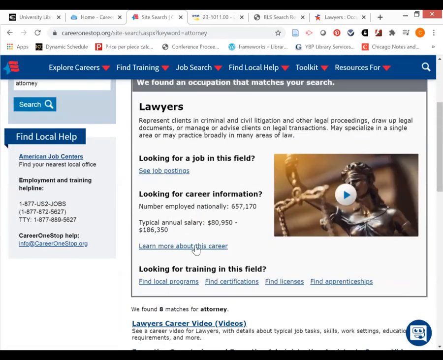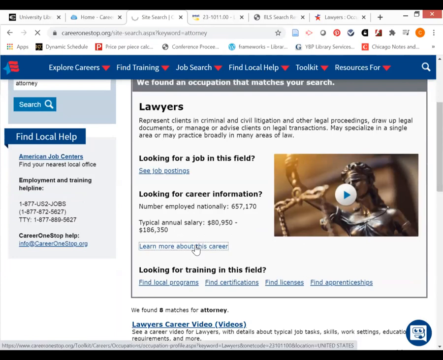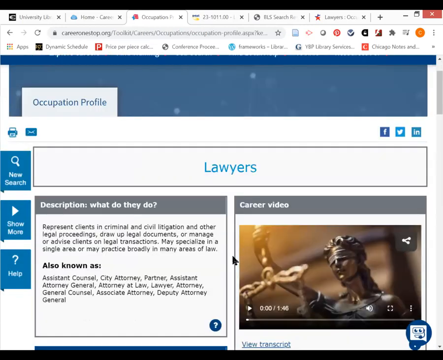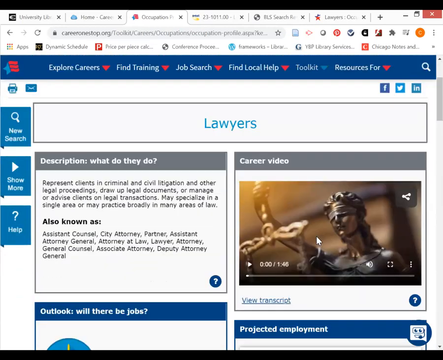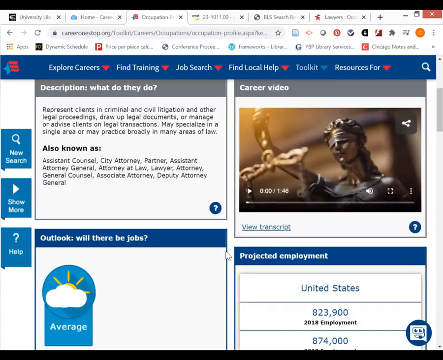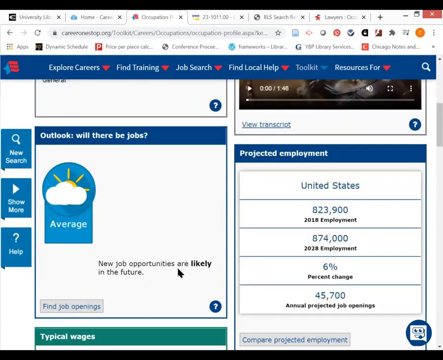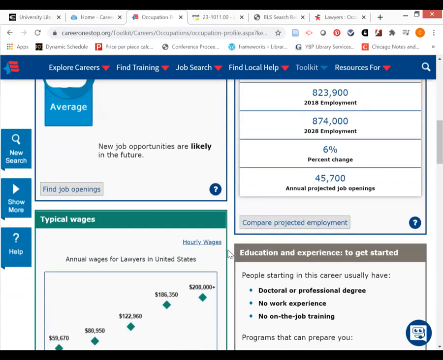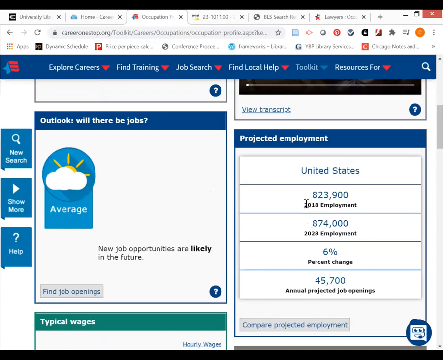I would like to learn a little bit more about this career. And there is my occupation profile for lawyers. I could actually watch a video to find out a little bit more about this career. I could also view a transcript of that video. It looks like job opportunities are likely in the future. I have some data on typical wages. Now, one thing to notice, it looks like this latest data in terms of projected employment is as of 2018.